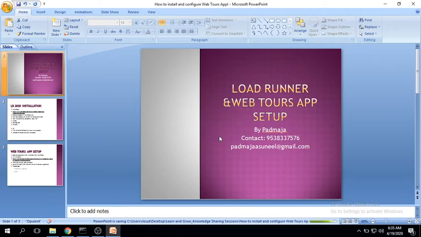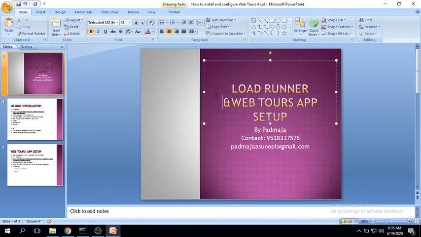Hi everyone. Today I'm going to explain the LoadRunner WebTours application setup. It means how to install LoadRunner, because I'm talking about the latest version. Whenever you want to install LoadRunner software, only the latest versions are available. So as per today, April 19th, right?